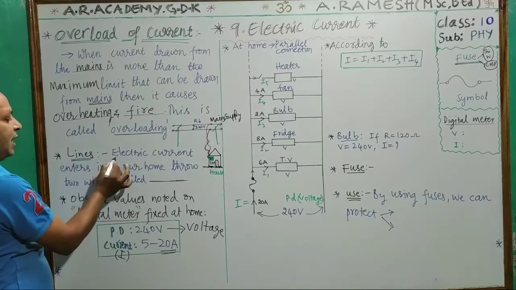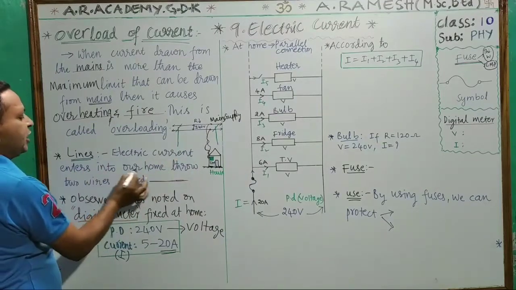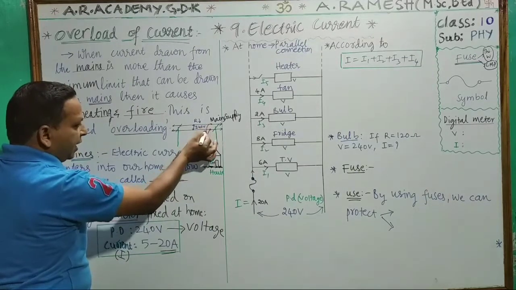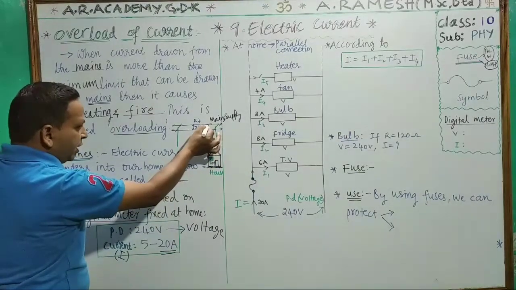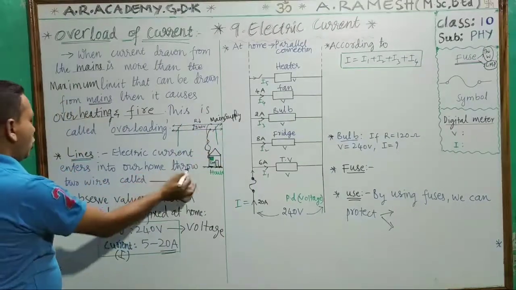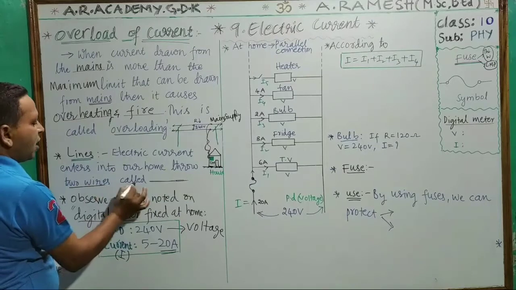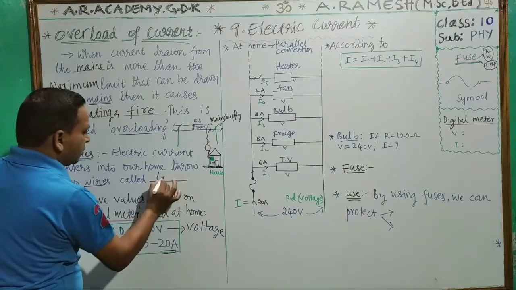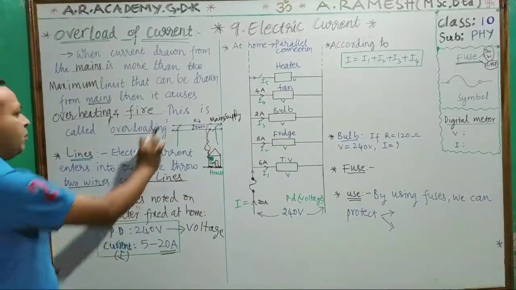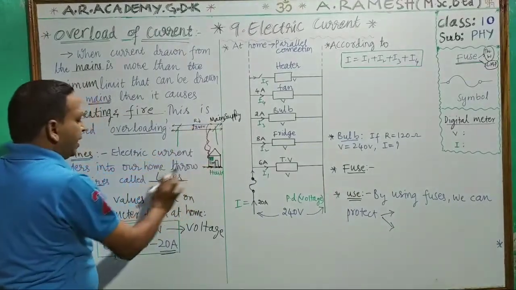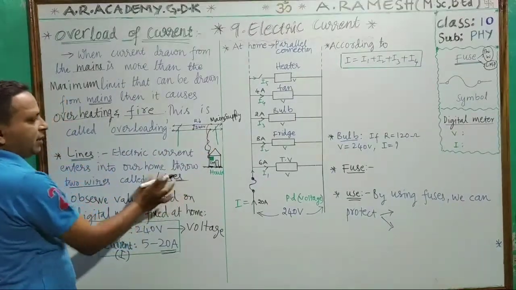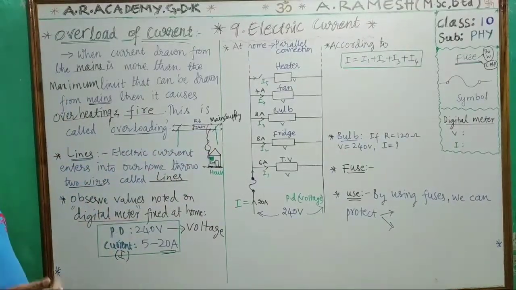And now, lines. Electrical current enters into our home. See, this is our home. Electrical current is entering through two wires. So two wires from the mains are entering the home. These two wires are called lines. From the mains, current is entering through the two lines, that is, two wires. Simply, we will call them mains also, no problem.